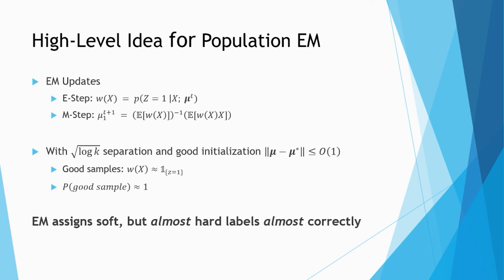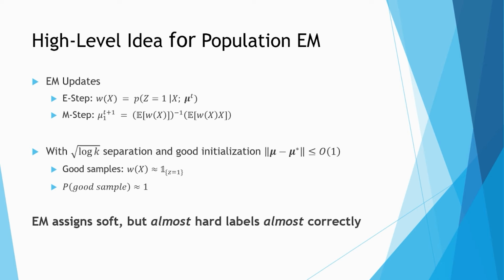The high-level idea of the analysis is very simple. Here, let's focus only on the location of the first component in a balanced setting, but the idea applies to more general settings too. The EM algorithm consists of two steps. In the E step, we assign a weight to each sample using the Bayes estimator. And in the M step, we take a weighted average.